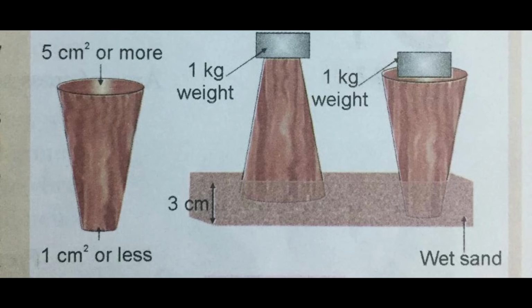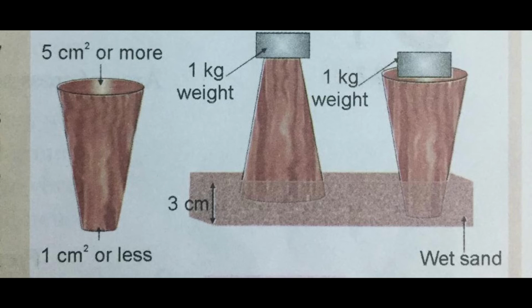No doubt, in both the cases there is the same wooden conical cylinder and the same 1 kilogram weight being put over it, but you will find that among the two cases the deeper impression will be in the case where the narrow end of the cylinder has been put over the sand.